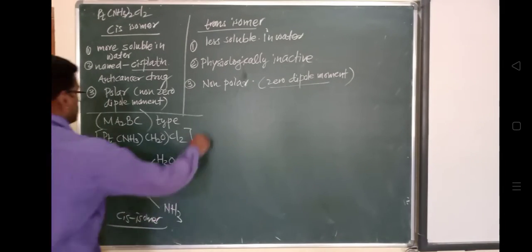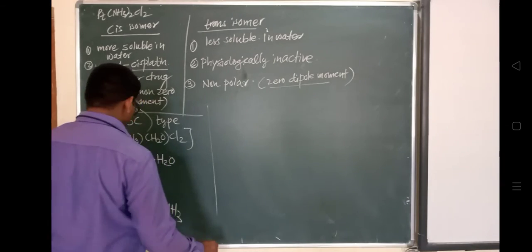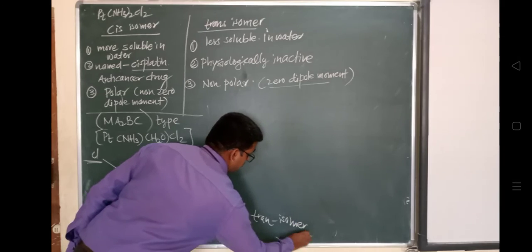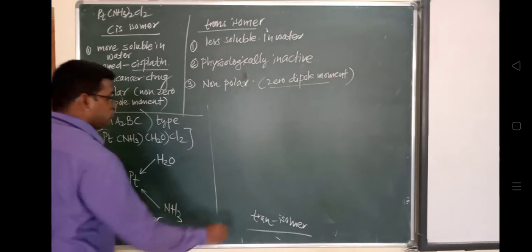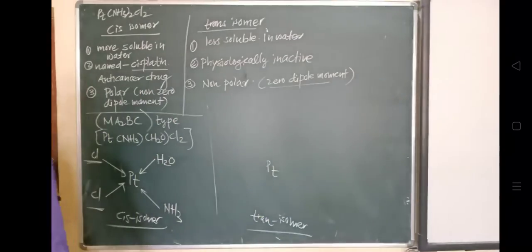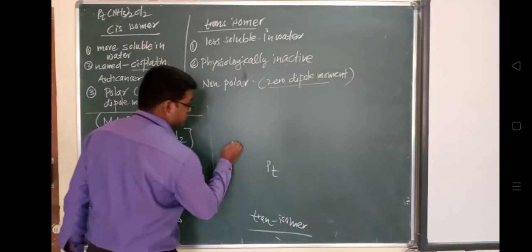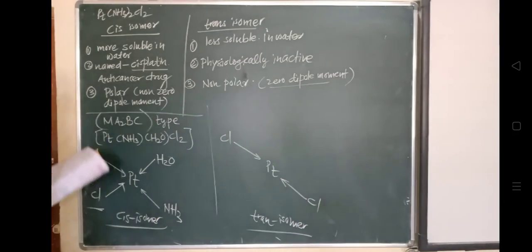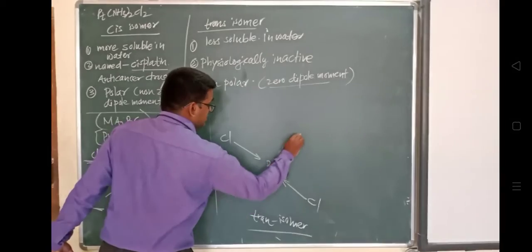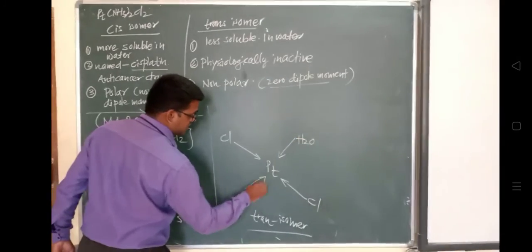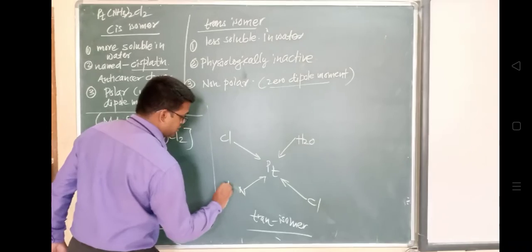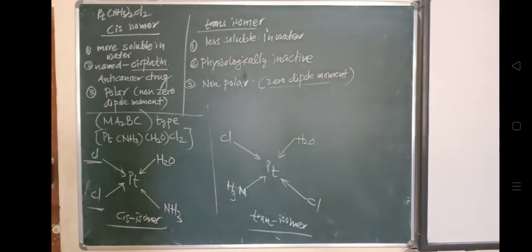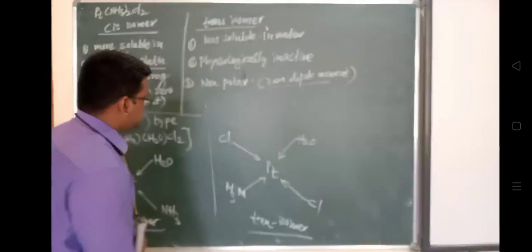Now in case of the trans isomer for the same compound, this will be the platinum. One chlorine atom will be present over here and one chlorine atom over here, and this H2O will be present here, and this is the other, NH3, because nitrogen is the donor atom in NH3. You can see this chlorine and this chlorine are opposite.